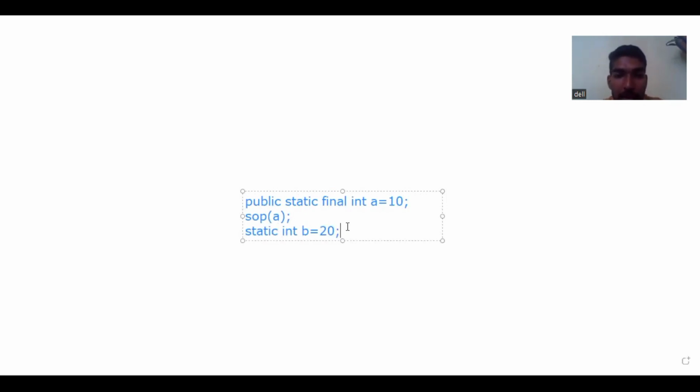In the next variable we do not use the final keyword. In the first variable we cannot change the value because it is final. In the next variable we can change the value because it is a static variable. That means we can change the value of variable B, but we cannot change the value of variable A because it's final, right?